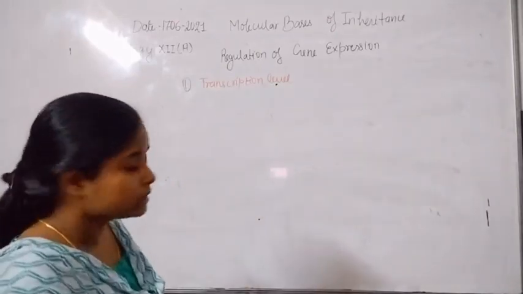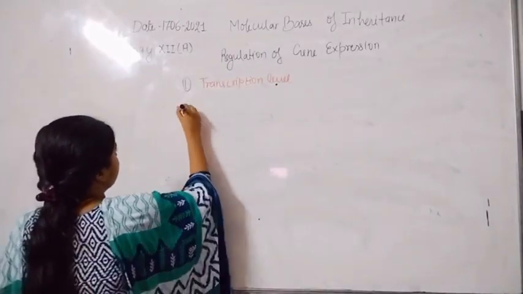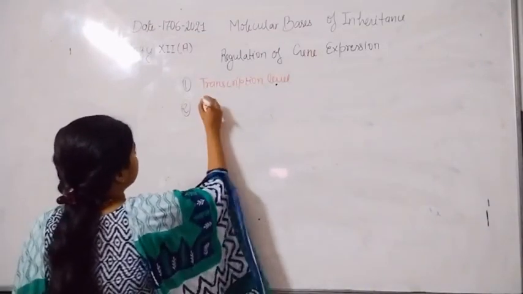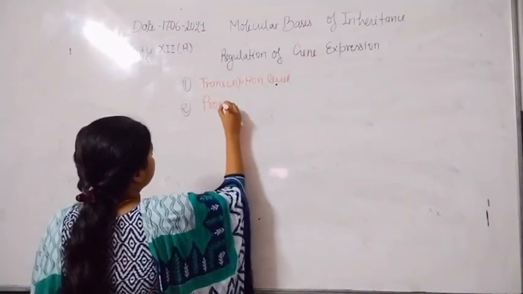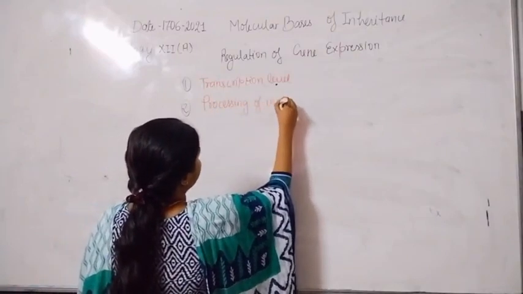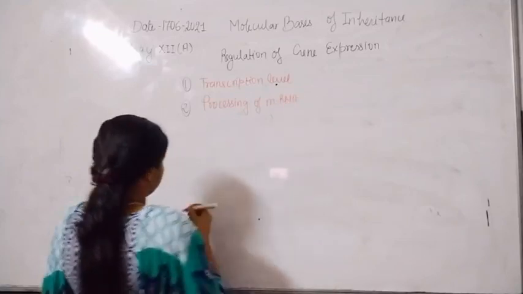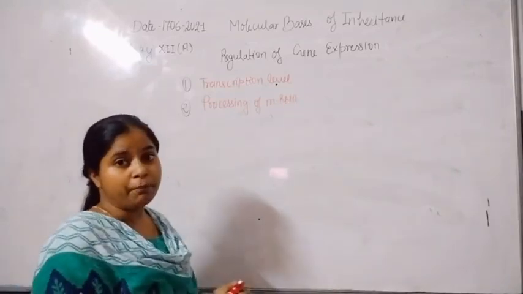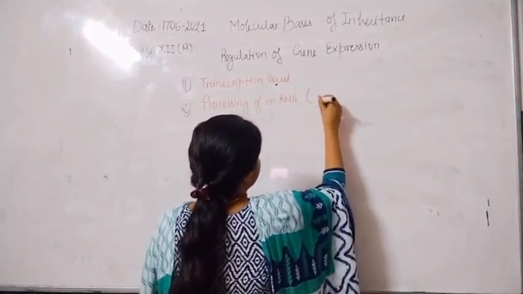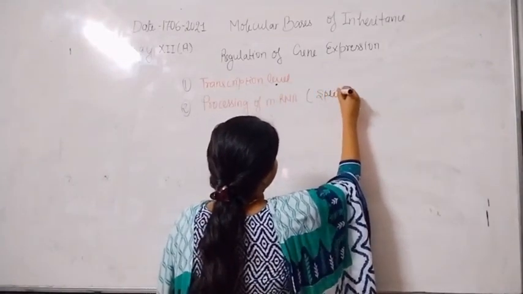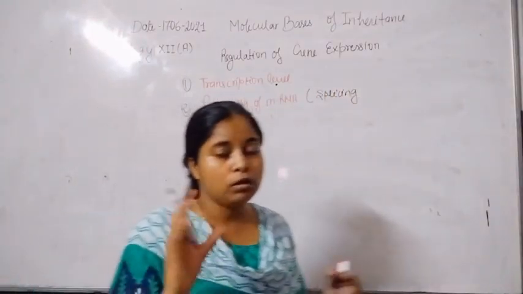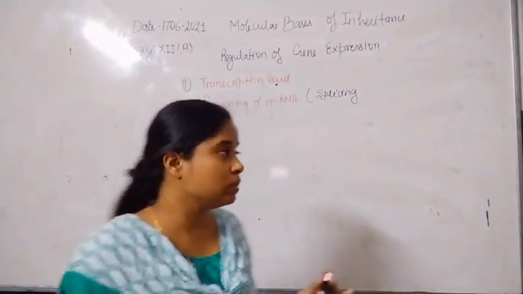Now, the second step is processing of mRNA. Processing of mRNA means capping and tailing of mRNA take place, and also the splicing of mRNA in eukaryotic cells, because not all parts of the gene take part in the translation process.